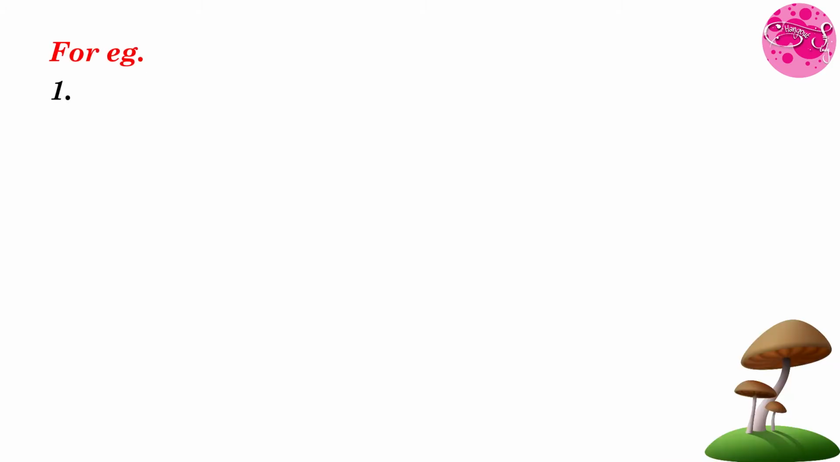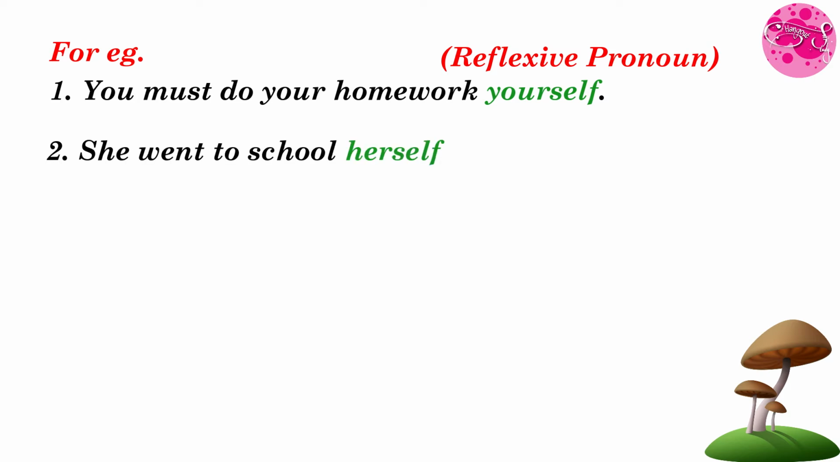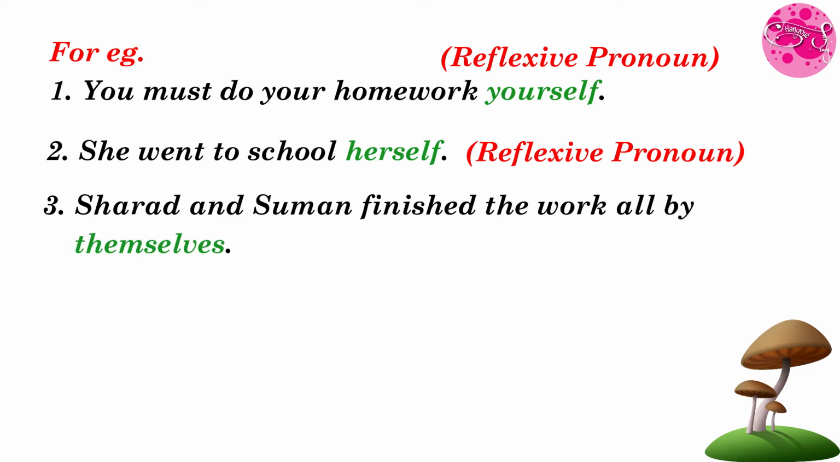For example, you must do your homework yourself. So here yourself is a reflexive pronoun. She went to school herself. So here herself is a reflexive pronoun. Sharad and Suman finished the work all by themselves. So here themselves is a plural reflexive pronoun.